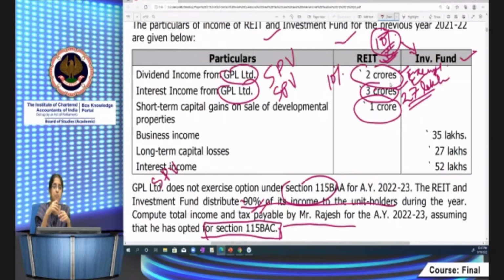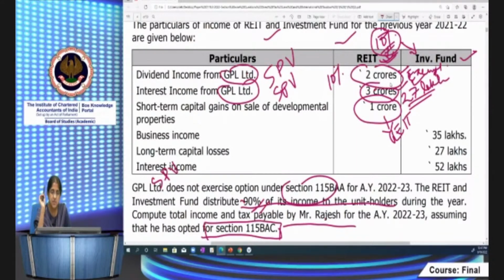Otherwise, it's exempt both in the hands of the REIT as well as in the hands of the unit holder. In this case, since the SPV has not opted for 115 BAA, it is exempt both in the hands of REIT as well as in the hands of the unit holder. All other income is chargeable to tax in the hands of the REIT. So now the question asks for compute the total income and tax payable of Mr. Rajesh. So since this is taxable in the hands of REIT, the amount which is received by the unit holder will not be taxable in his hands. Okay.